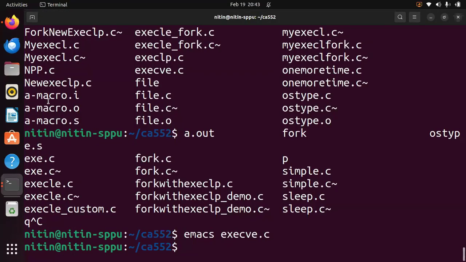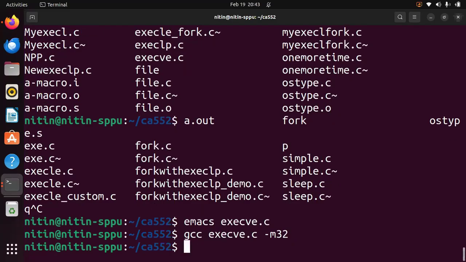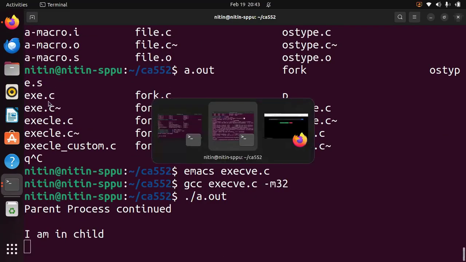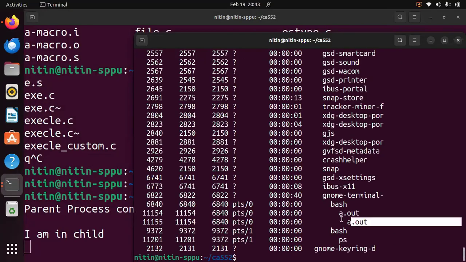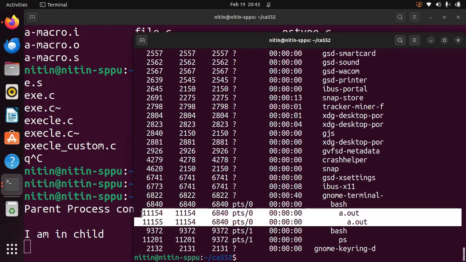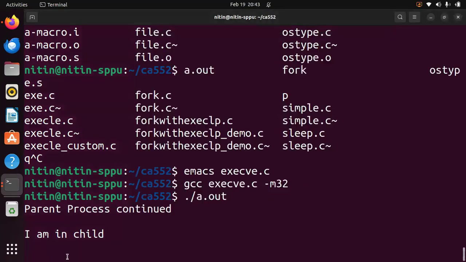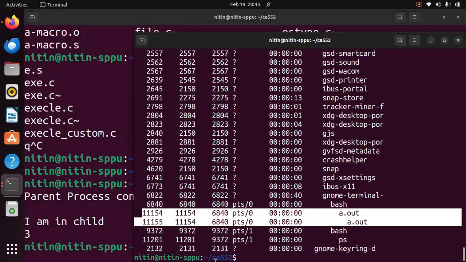Let us execute. I am going to make use of another terminal as well to show you this. If I go to the other terminal and check ps -ejH, you should see a.out because of fork. Now, I am in child, it is showing this. The PIDs are 11154 and 11155.